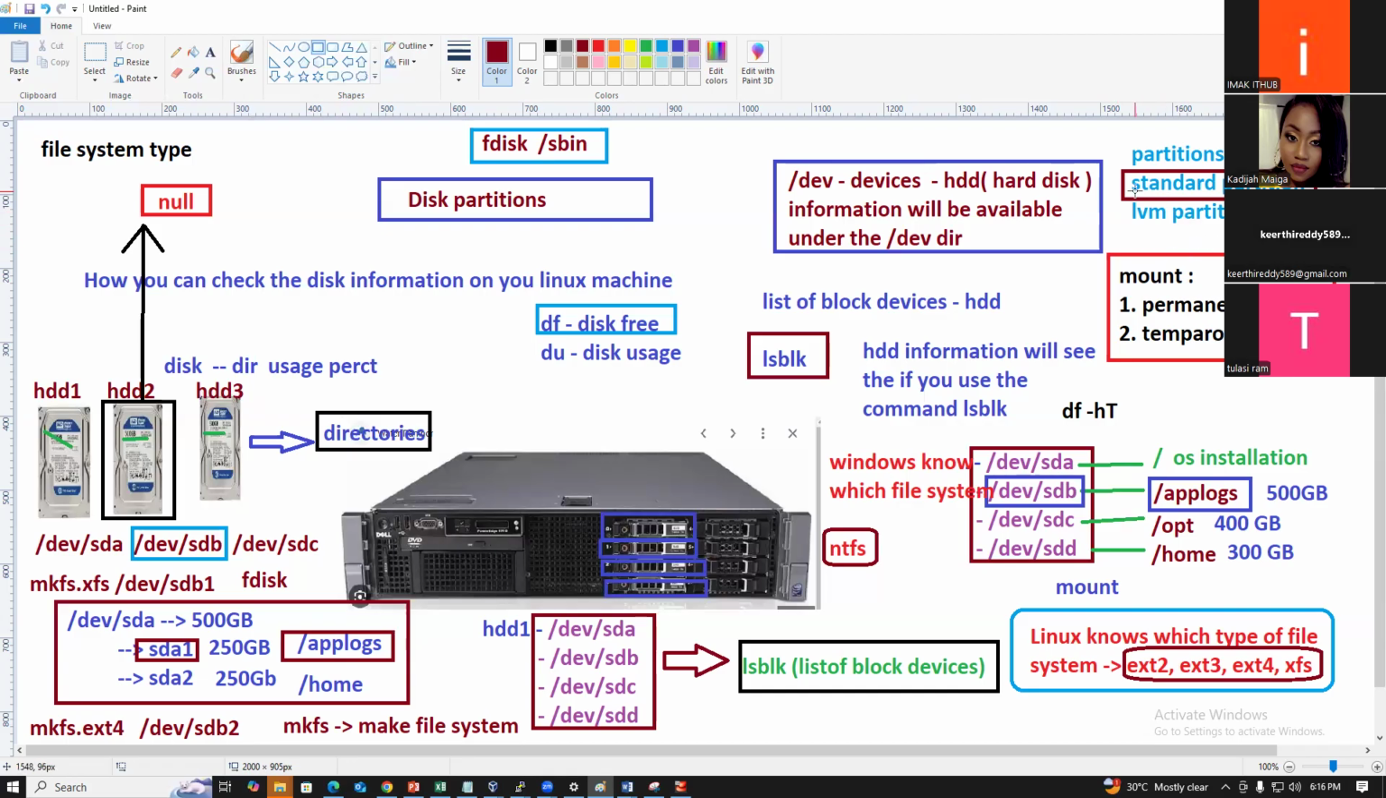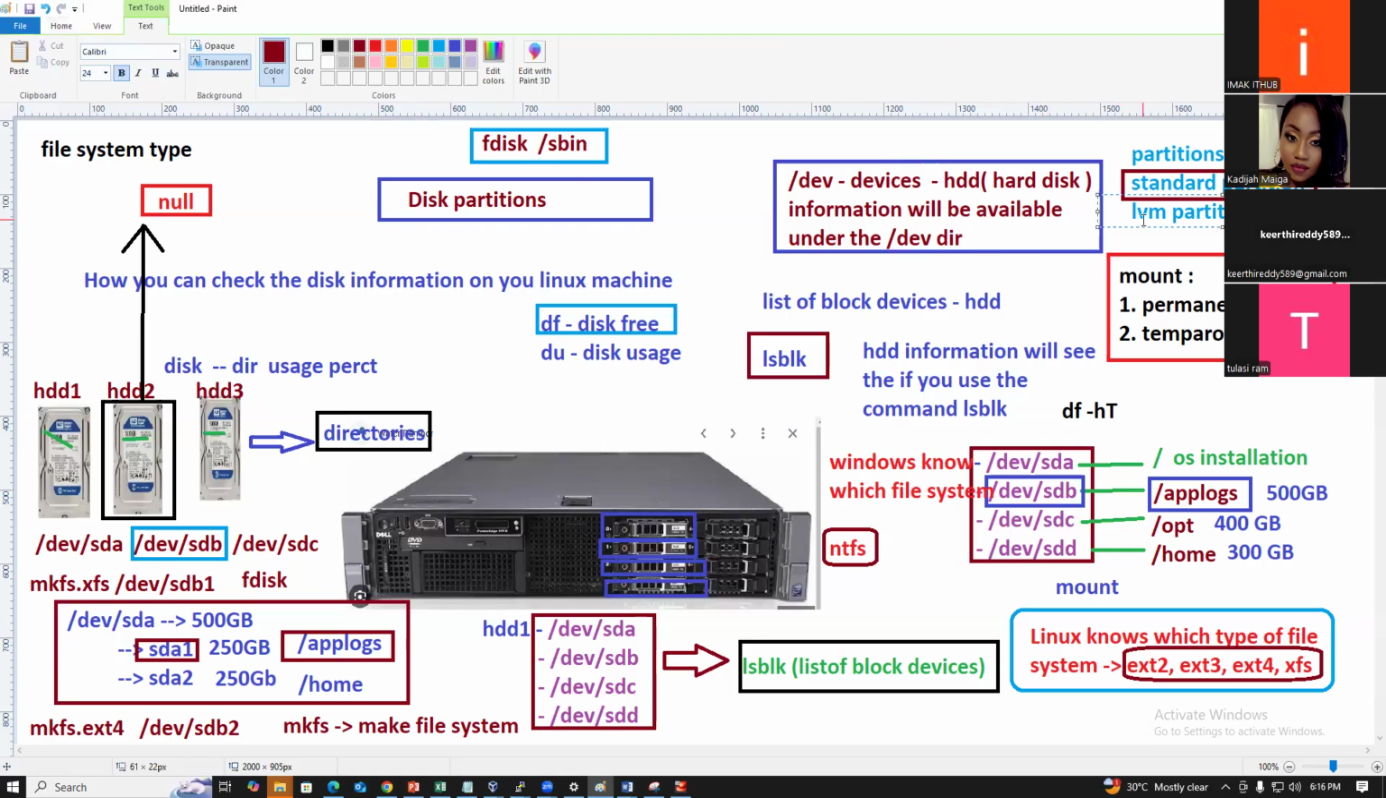Standard partition ID is different, LVM ID is different, and swap ID is different. So we need to set the ID of the partition type. Standard partition is something like 83, and LVM partition is 8E. If you use this partition as a standard, we use 83.